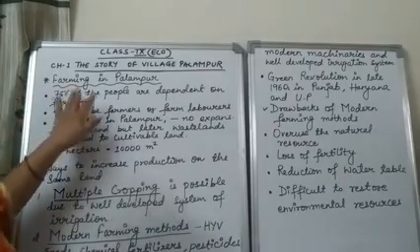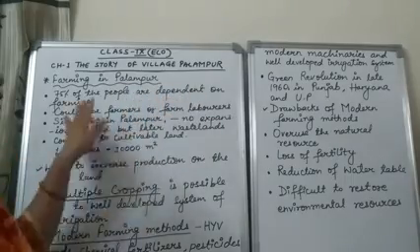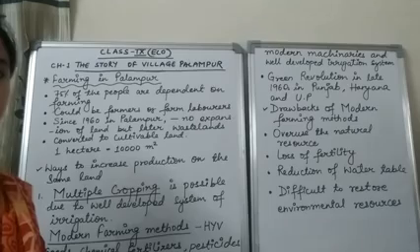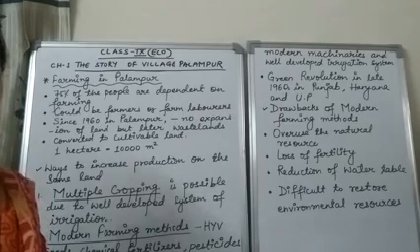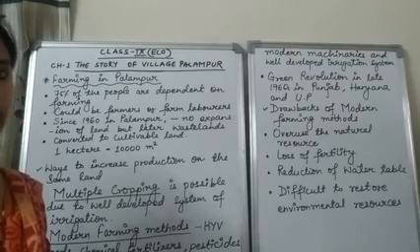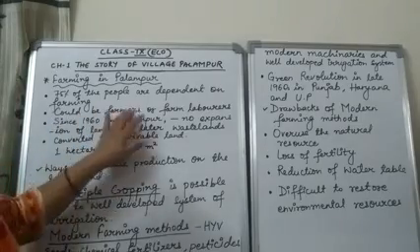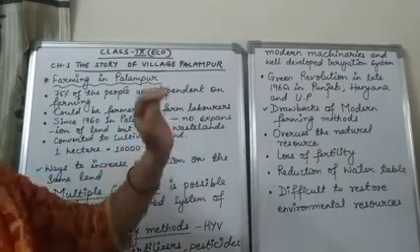So here in village Palampur, 75% of the people are dependent on the farming activities. So somewhere or other they are involved in the farming activity. Some of them are the farmers, and some of them are the farm laborers.